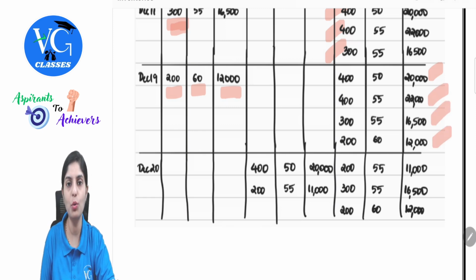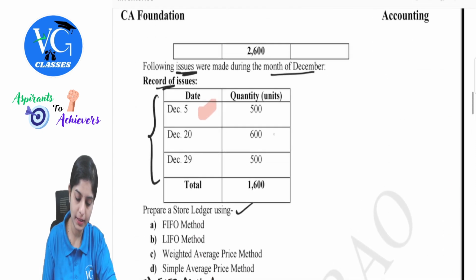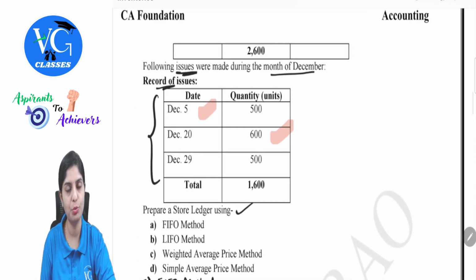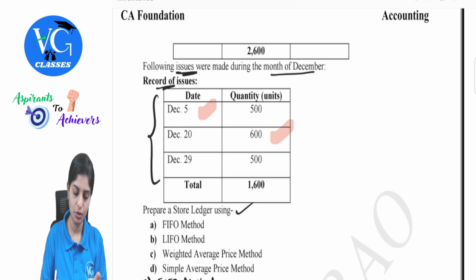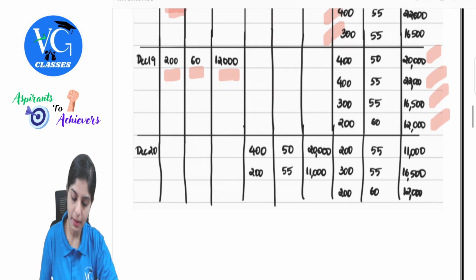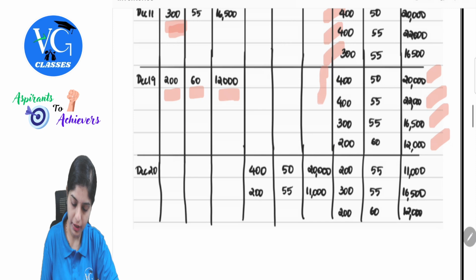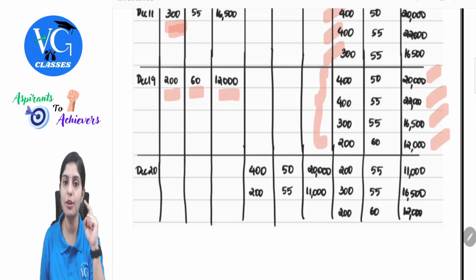Till here, all of you would be comfortable. Next, coming up here, December 20, there is an issue. Now, this is a first in, first out method. Those goods which were bought first will be sent first. So, 600 is the requirement. Now, what is the priority? If you observe, 400 is standing which was bought first.